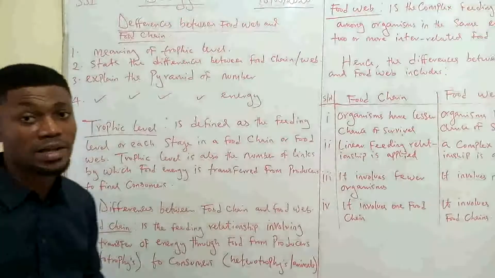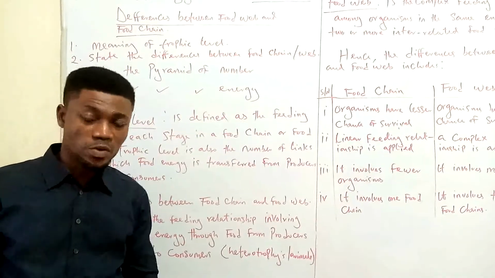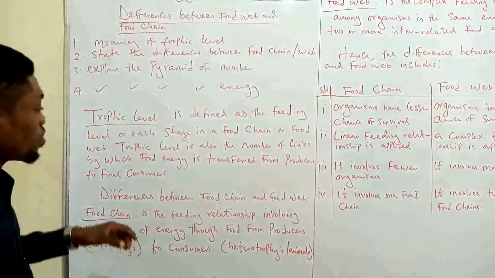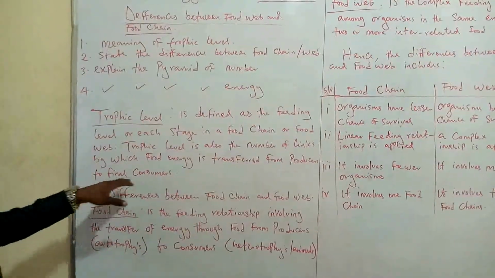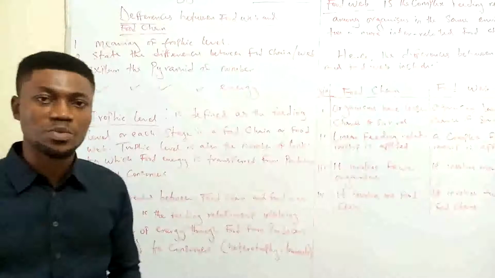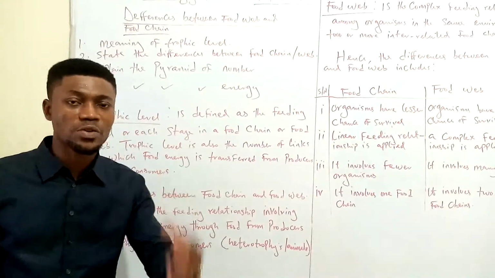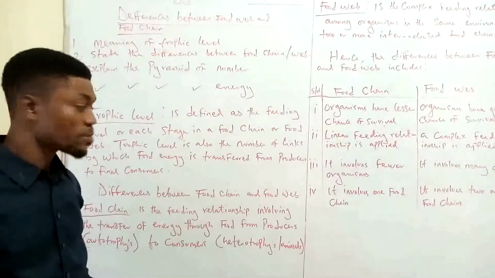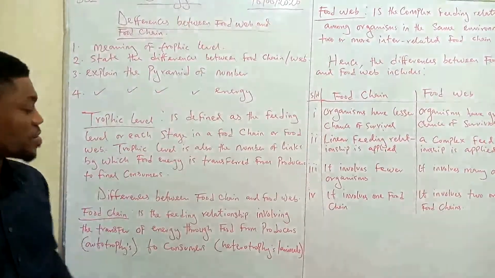Trophic level is also the number of links by which food energy is transferred from producers. Producers, if you remember, they are the autotrophs. You call them producers or autotrophs or plants. They are the producers to final consumers. Who are the consumers? You can also call them what? The heterotrophs. Heterotrophs are the consumers. You can also call them animals.